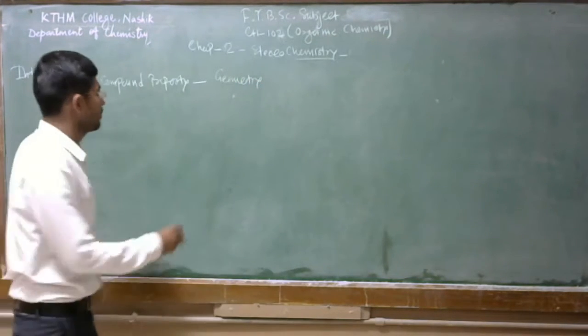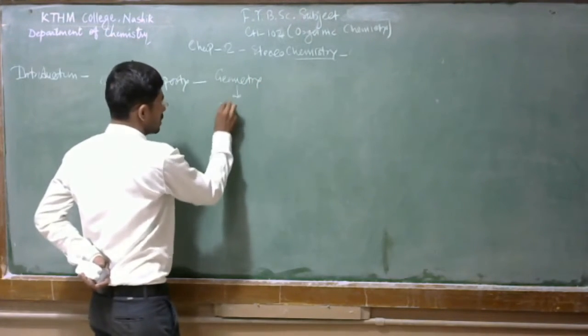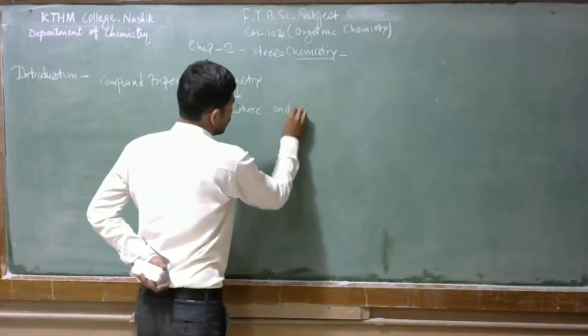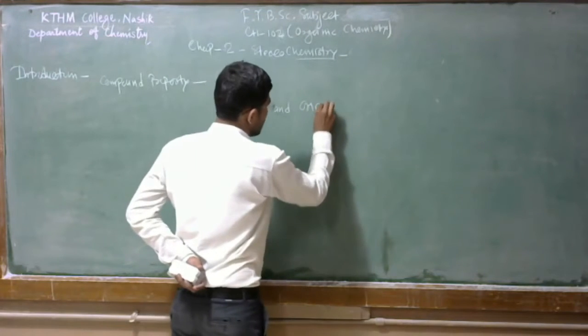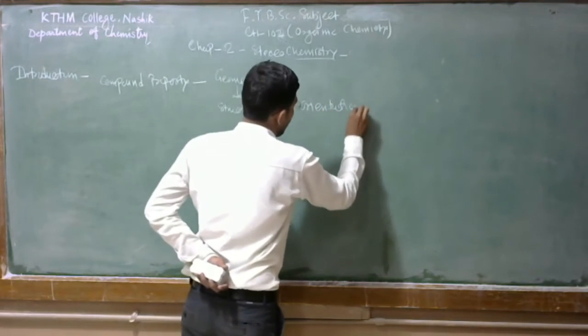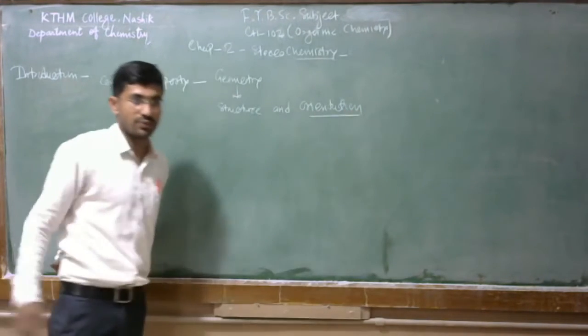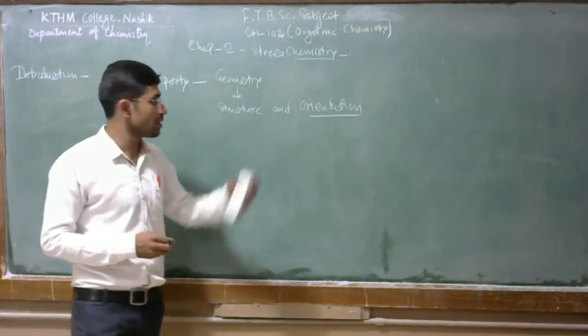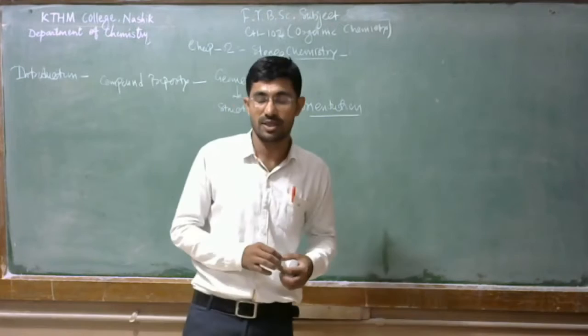Molecular geometry is nothing but the structure and orientation of various atoms in space. So geometry is nothing but the structure and orientation of various atoms in space.